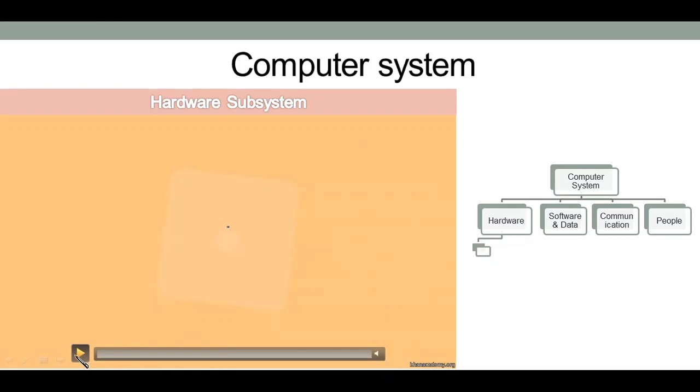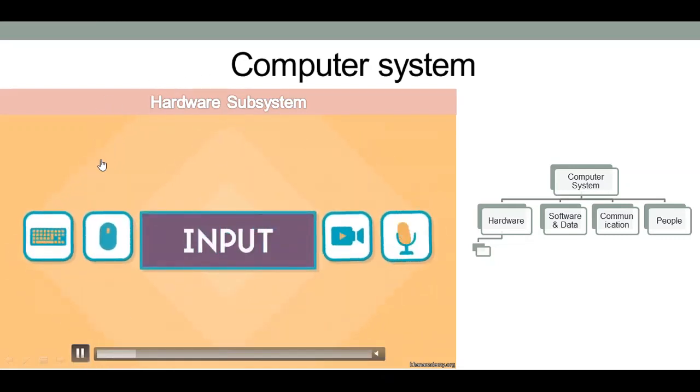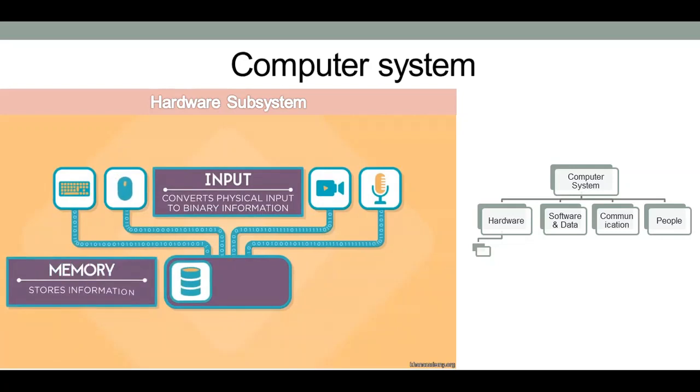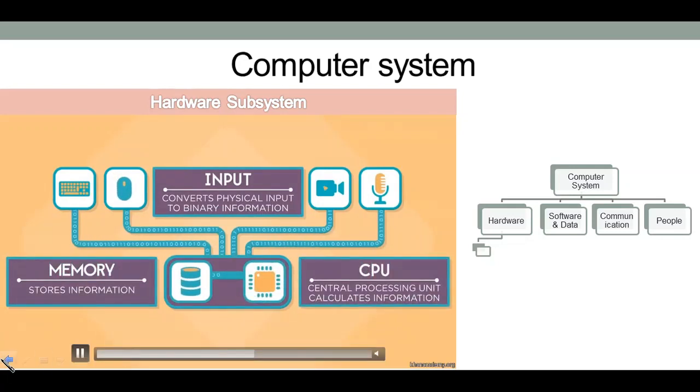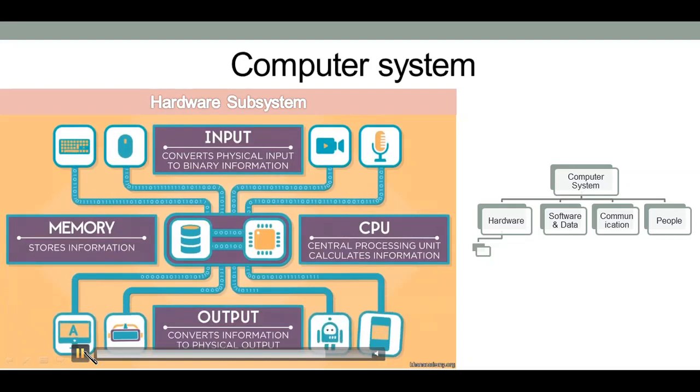For example, you may see here, this is the hardware subsystem. It is divided into input, memory or storage, CPU or processor, and output devices. And input is further divided into different subsystems.